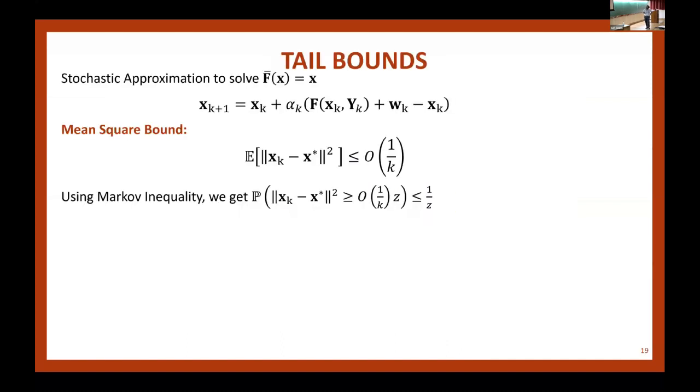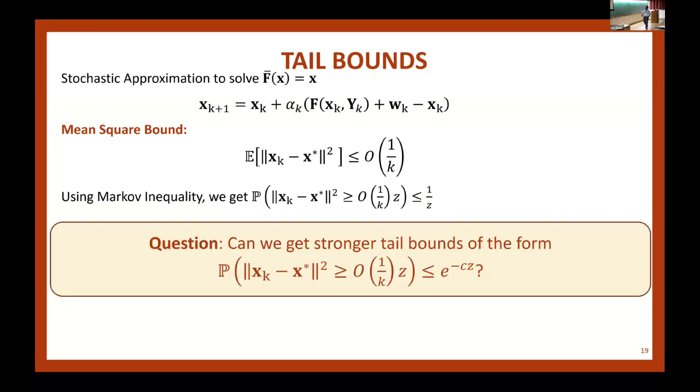Okay, good. So far, quick recap, we have the stochastic approximation to solve fixed point equations. And then I said that we have this mean square bound of the form 1/k. And in this part of the talk, I'm interested in getting tail bounds. So I don't like this expectation. I want to say that the error or error square is less than blah with high probability. And the simplest way of doing it is simply use Markov inequality. So if I want to show that this probability of this error square is greater than or equal to whatever this guy is, the same guy multiplied by z, then using Markov inequality, we'll get a bound of 1/z. But I'm not happy with this 1/z tail. I want stronger tail bounds. Can I get exponential tail bounds? That's the question. Why? Because exponential decay is much faster than 1/z.